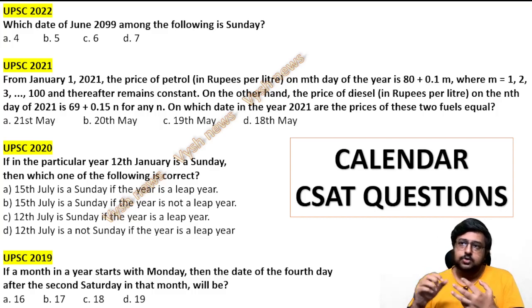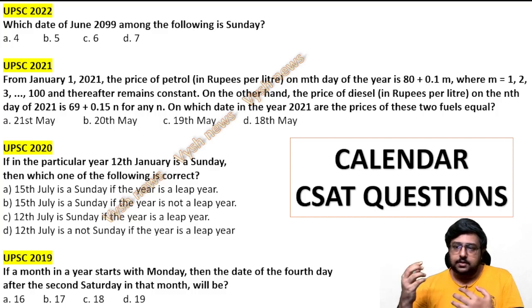Simply, if I ask for 2055, January 3rd is which day, whether it is Sunday, Monday or Tuesday, you can easily tell if you know the concept of odd days. If you want, I will make a video on that later, but these are the questions which are coming. And why I am telling you today is because we are doing September 3's importance, and some calendar-based event happened today.